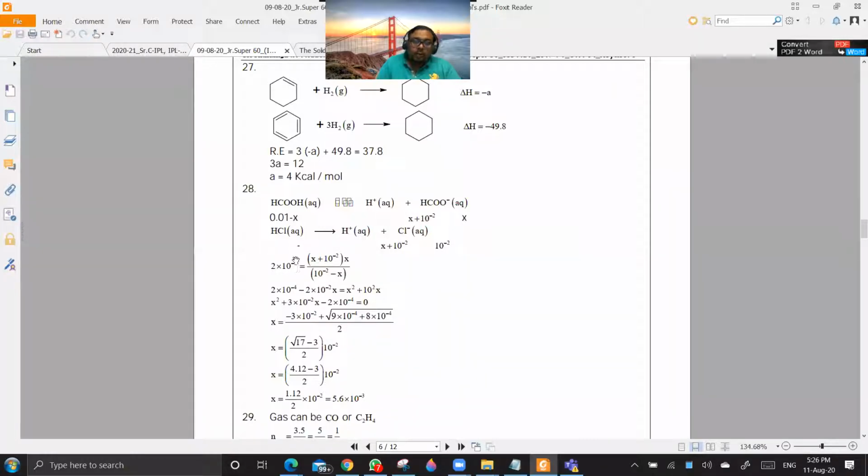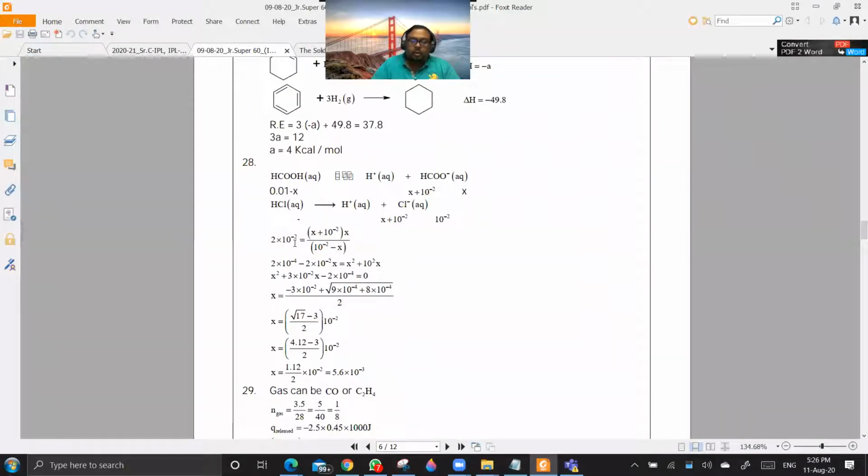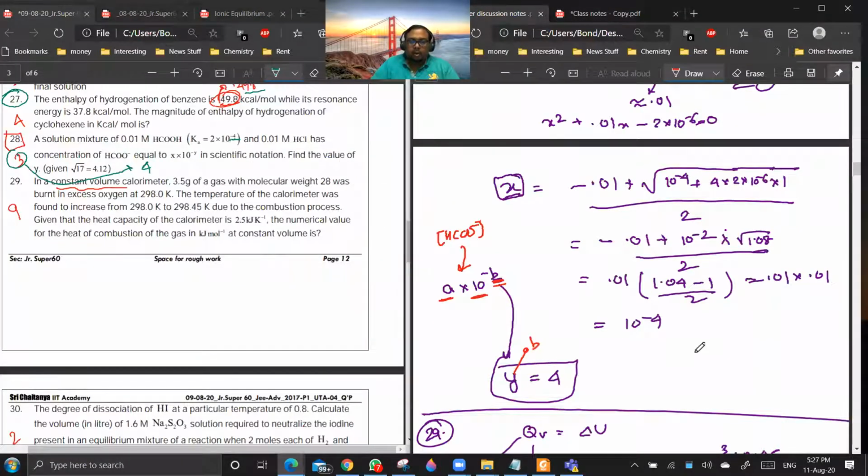That is why they are getting the wrong answer. Even though they have not taken the approximation, they have taken the wrong K value. That is why the answer is coming 3 for them, but the answer will be 10 power minus 4. Everyone is clear?